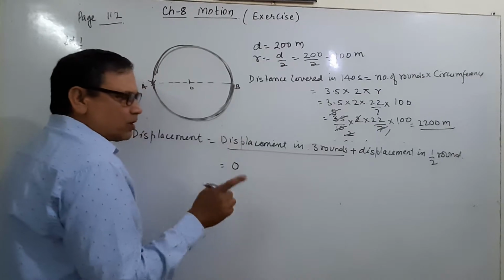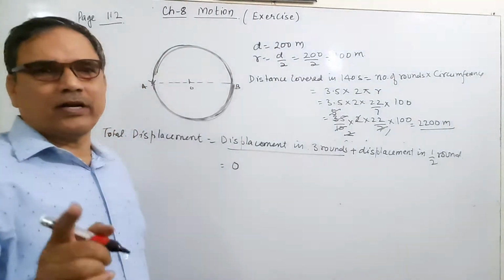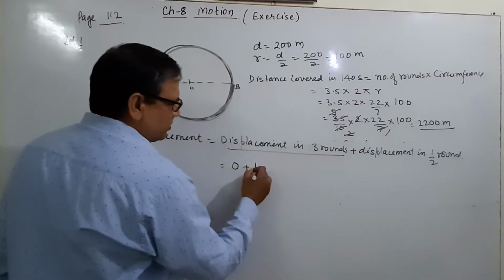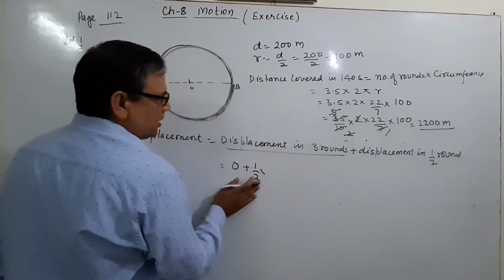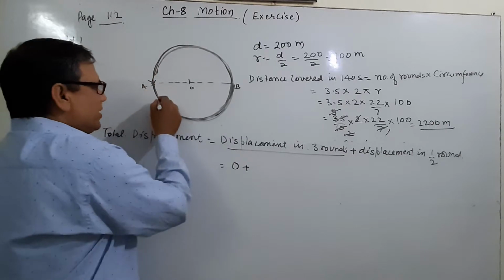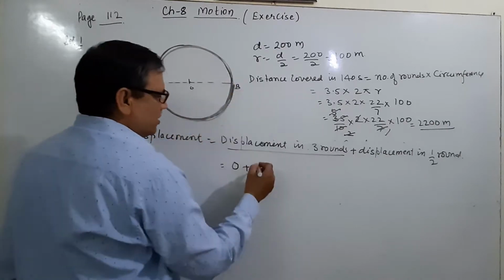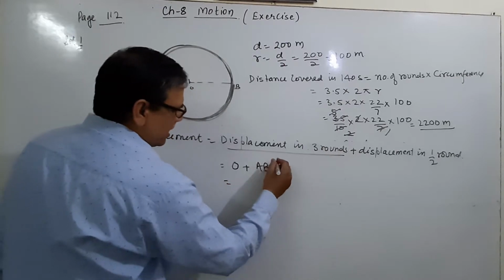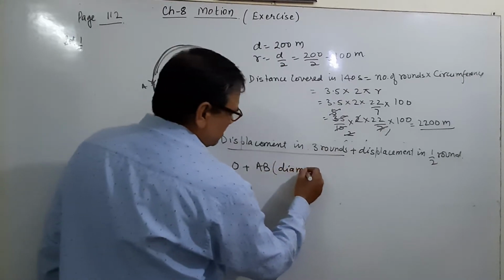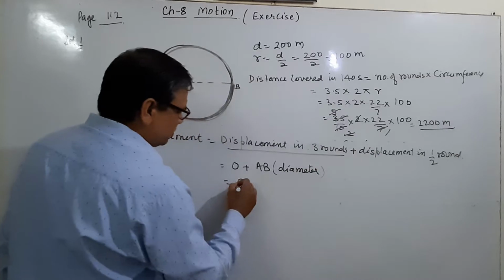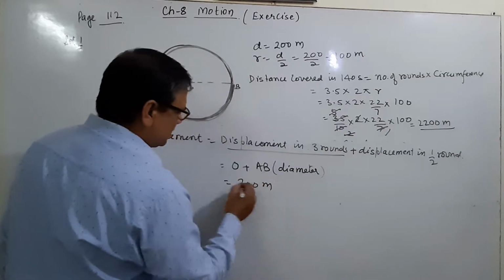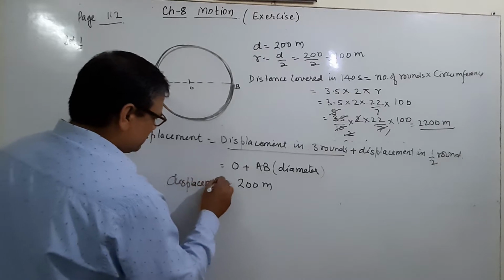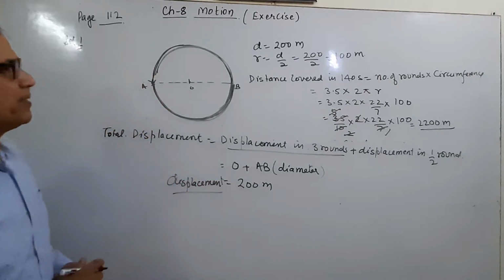In 1 round, 2 rounds, 3 rounds, the displacement is always equal to 0, plus displacement in half round. Where is the half round? From A to B. This is AB, and AB is the diameter, so that means 200 meter. This is the displacement.